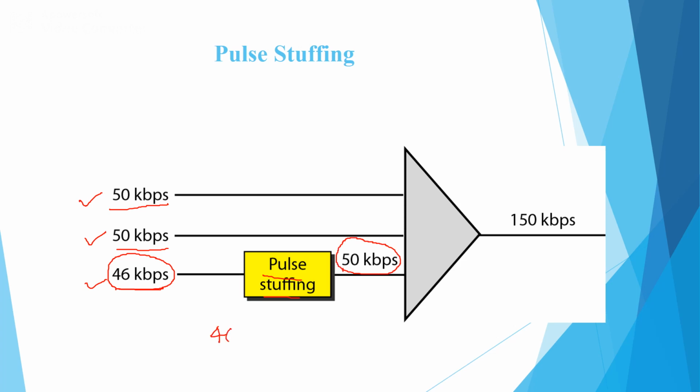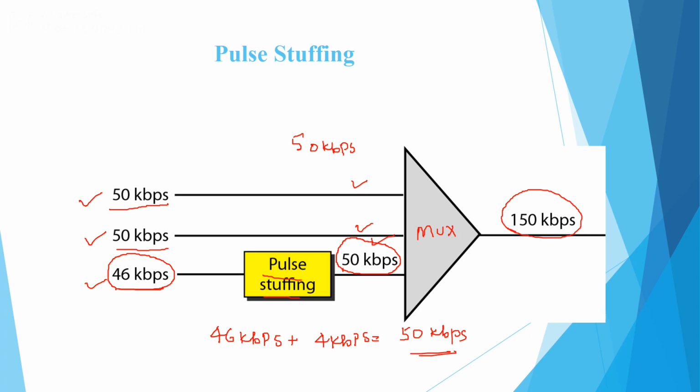So 46 kilobits per second plus we have to add around 4 kilobits per second to get the input data rate of 50 kilobits per second, so that we can achieve uniformity across the input lines. So the first, second and third channel data rates will all be equal to 50 kilobits per second now. I can give the same inputs to the mux and the final output will be equal to 150 kilobits per second.